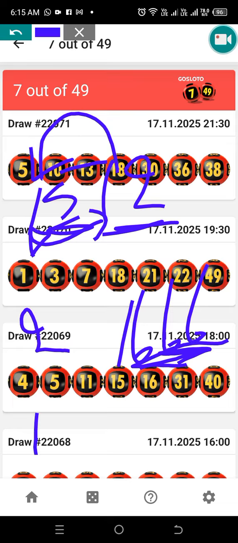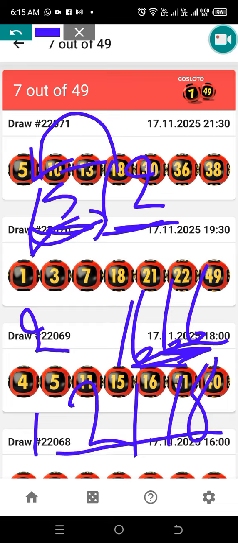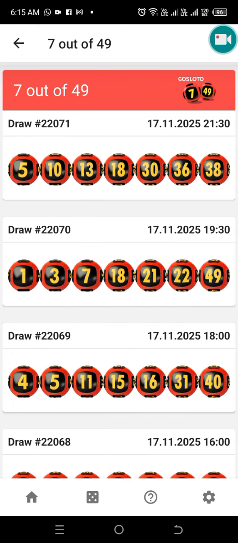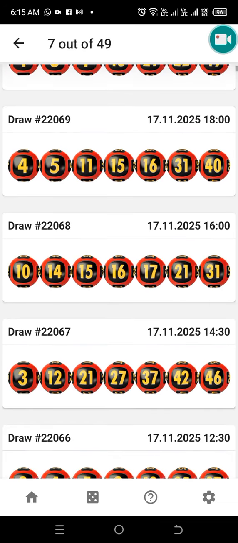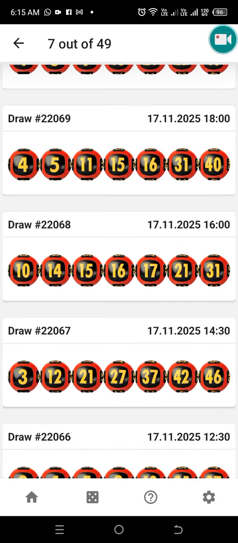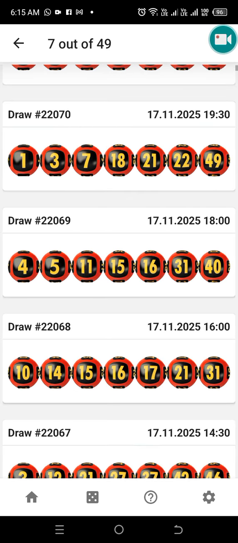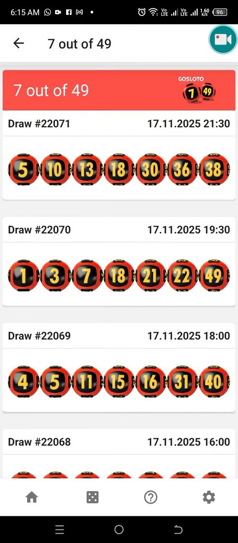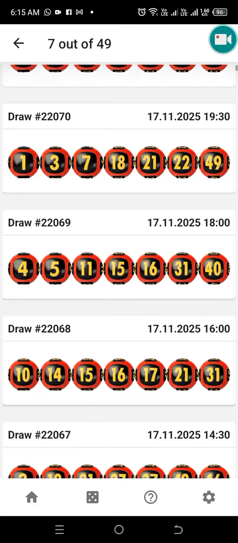We have a 12 and 18 from that one. 12, 21, 18 came twice, 12, 21 came many times. I can't even count. So every time you see a twin number in the code, it's your chance of winning that number.